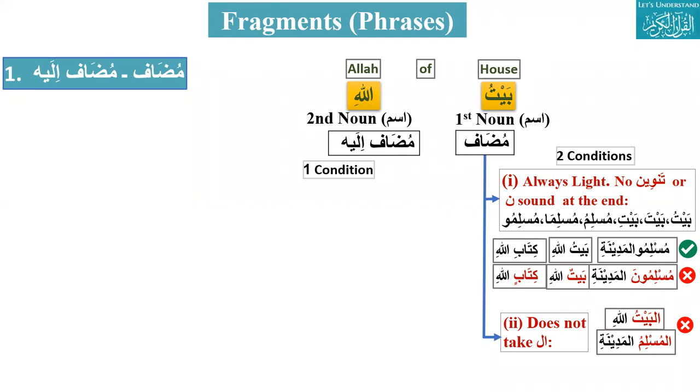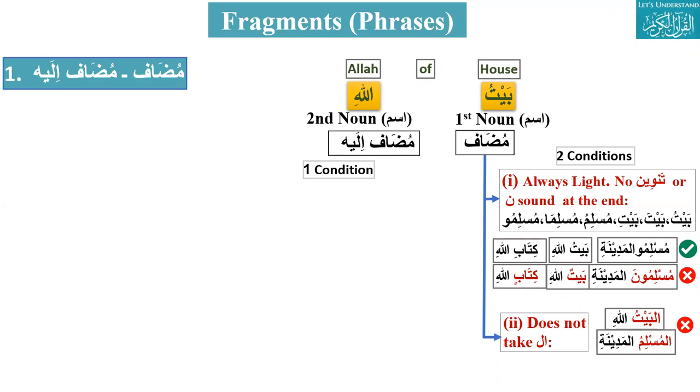Muslims of Medina. What is the Arabic? Okay, let's make it easy. Muslims, what is the Arabic for Muslims? Muslimu. Okay, let's say, what is the singular? Muslim, Muslimun. Okay, and what is the plural of Muslim? Muslimun. Very good. Okay, now Medina is Medina, right?